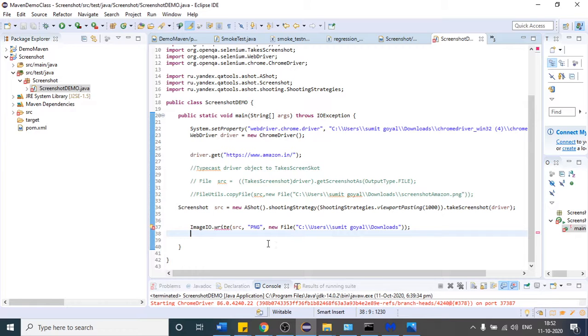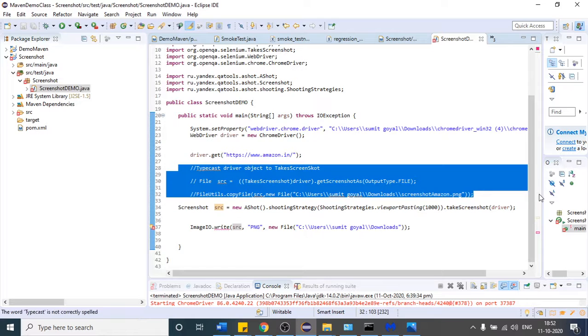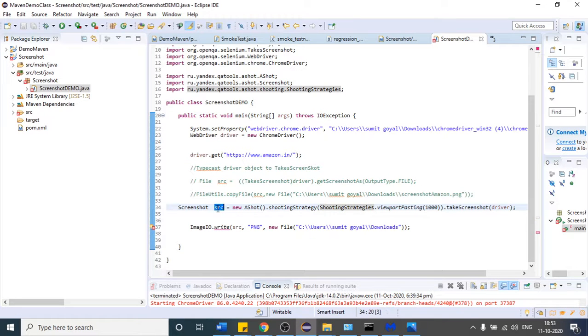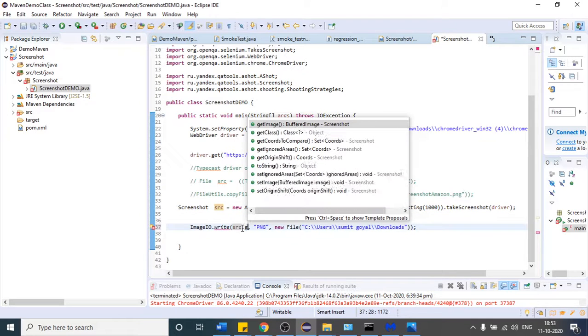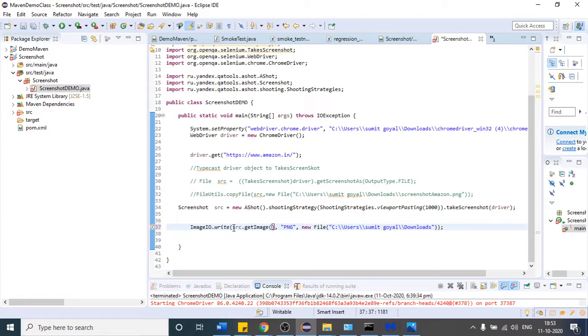Okay, so I think everyone is okay. One thing, I have made a mistake here. This is different and this is different, but if you want to extract the image from this, you have to use one method which is called getImage. That will give you the actual image present inside that. Once you get the actual image, you just place that image here. And after that, downloads, I will write whole page, this is my file name. And provide the PNG as well if you want to.